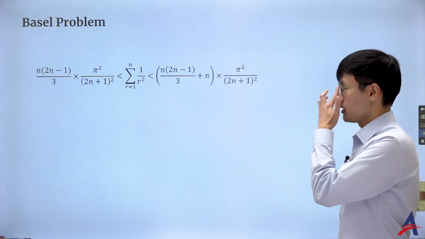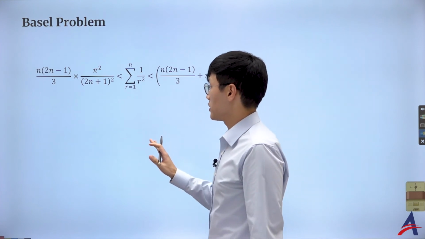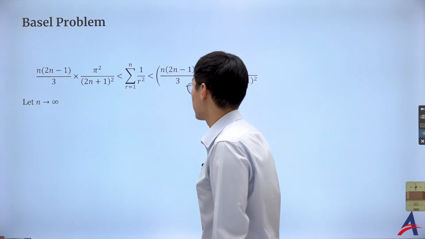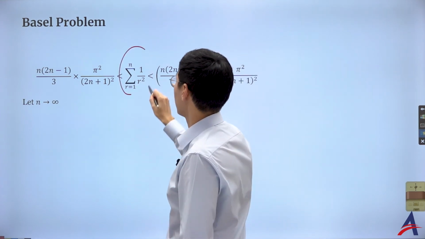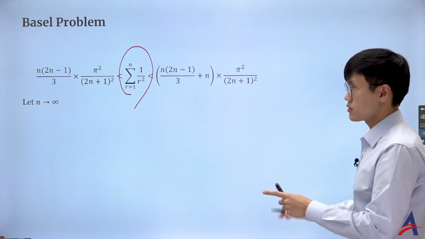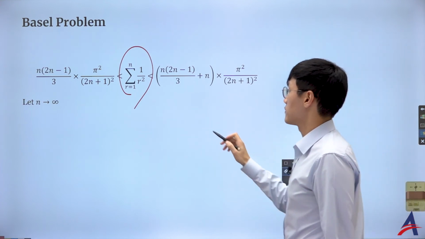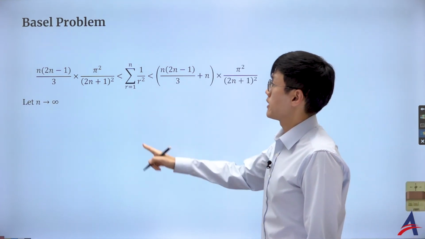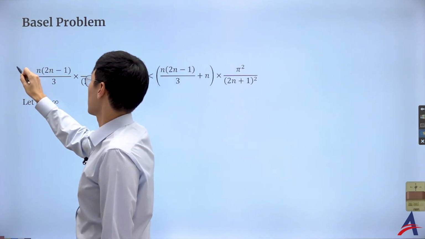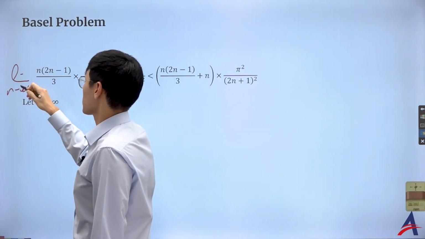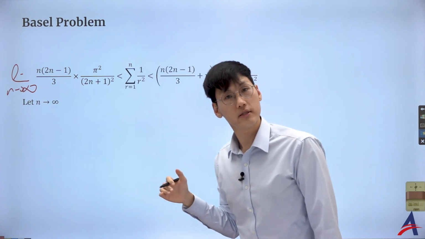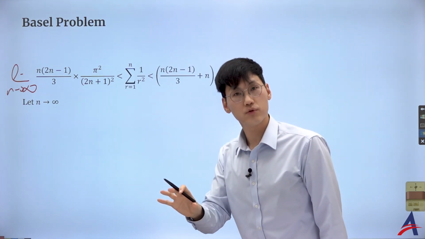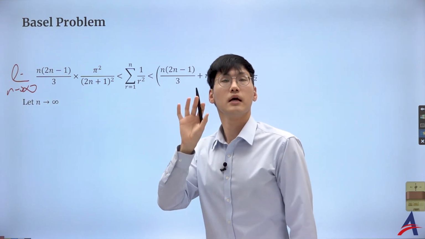Okay, let's go. So then, what I'd like to do now is let n go to infinity. I'm going to send the limit n to infinity. I'm going to talk about the sum of that series. So then you need to think about the limit of the left and right. So yes, it's going to involve the squeeze theorem, my friend. If you look at the left-hand side, imagine that I'm sending n to infinity. Then it's going to be a polynomial of a polynomial, isn't it? And I want you to remember, if it's a polynomial of a polynomial, what you often want to do is to just have a look at the leading term, right?